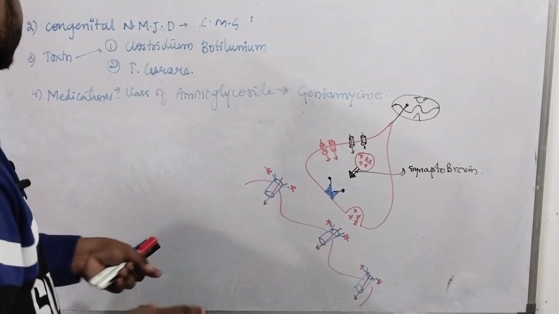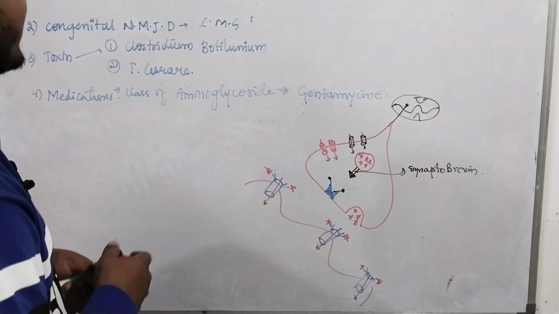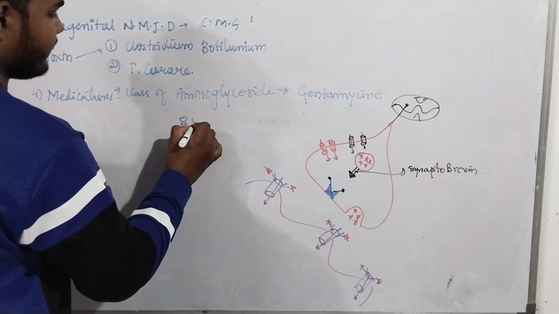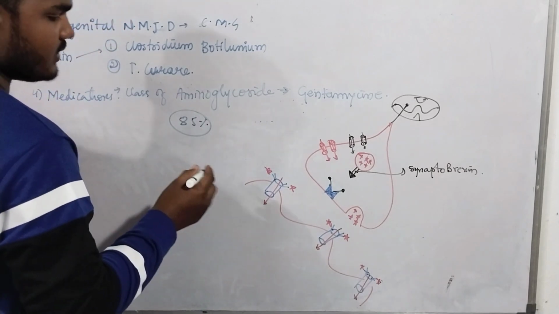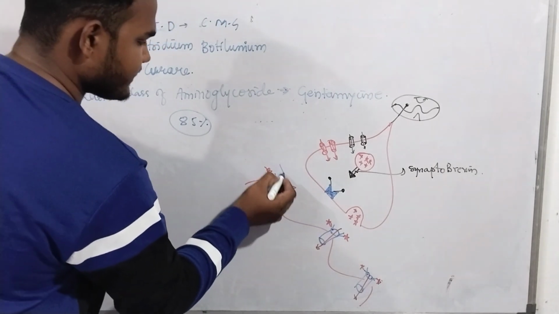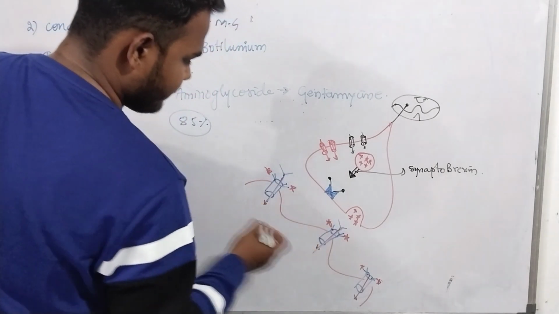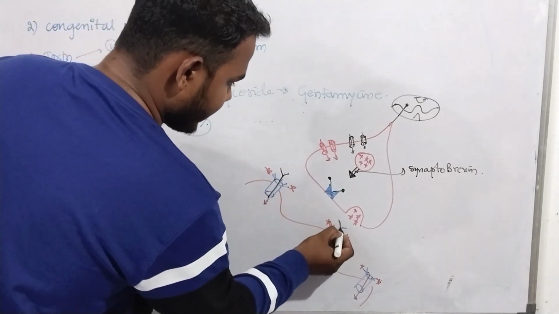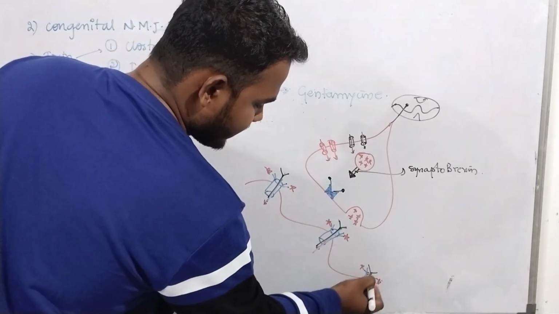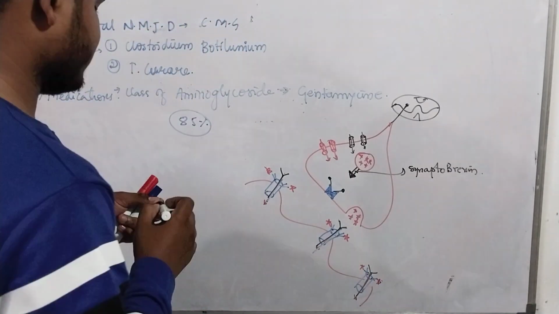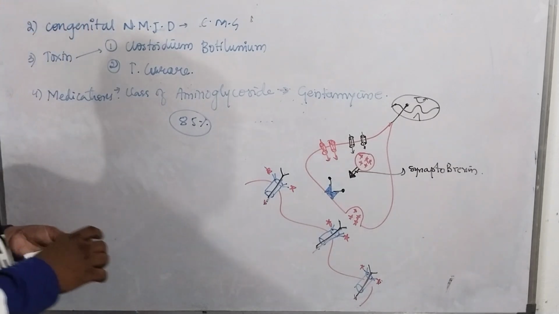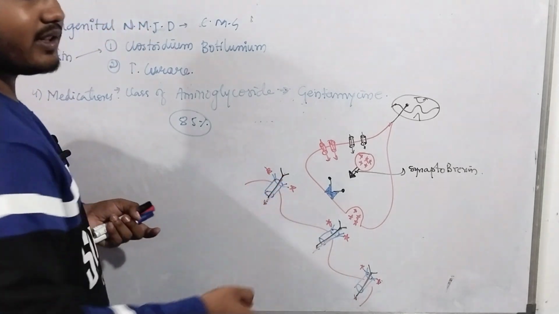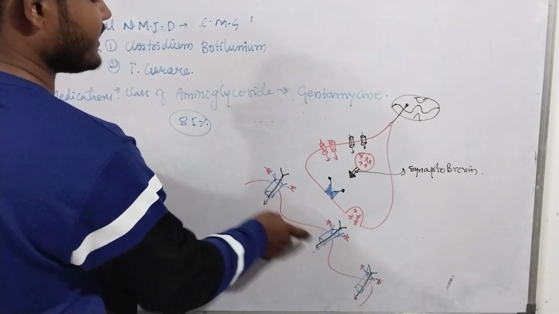Now what really happens in the autoimmune disorder myasthenia gravis? In 85% of cases, antibodies form against this receptor, that is, anti acetylcholine receptor antibodies. This means the acetylcholine won't bind this receptor, because of this self antibody, the autoimmunity fighting against these receptor cells.